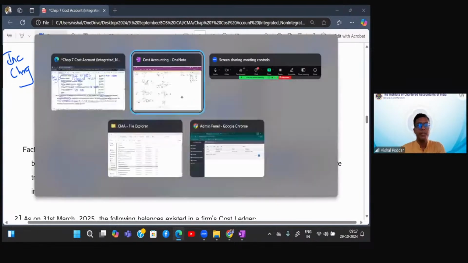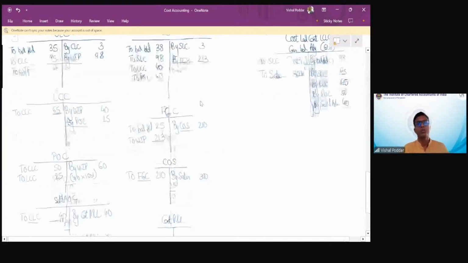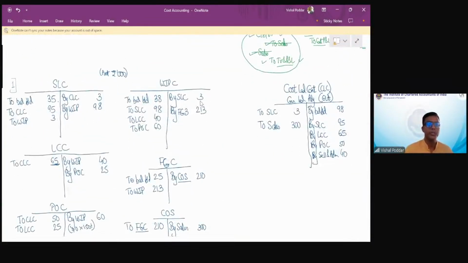Now, once all transactions are done, we will go with the closing of these accounts. Pay attention, students. Material is or should be having a balance because it represents stock. So whatever is the balance, that will be my closing balance. By balance carried down, this account will be closed, right? So how much is the balance? I am getting the balance as 32. Please cross check. LCC is anyway closed because you only debited this, you only credited the same amount. So it is already closed, right?